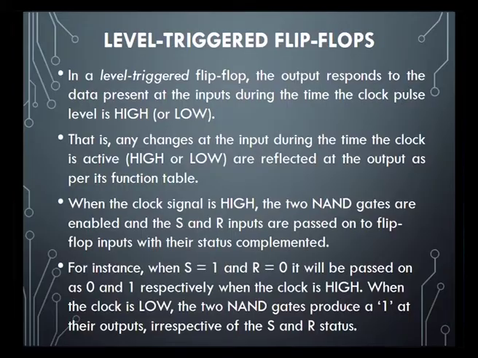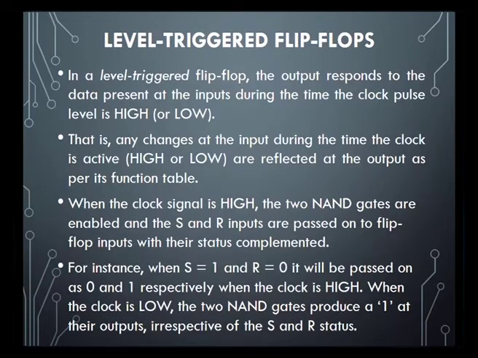So, any change at the input during the time the clock is active is reflected at the output as per its functional table. When the clock signal is high, the two NAND gates are enabled and the S and R inputs are passed on to the flip flop inputs with the status complement. That is because we need to control the input. Sometimes we do not want the sequential circuit to work. By that time we can have a control input. This clock is going to work as a control. So, whenever we do not want the circuit to work, we can disable it. Whenever we want the circuit to work, we can enable it by giving a clock input to the circuit.